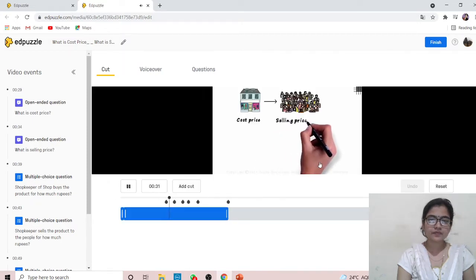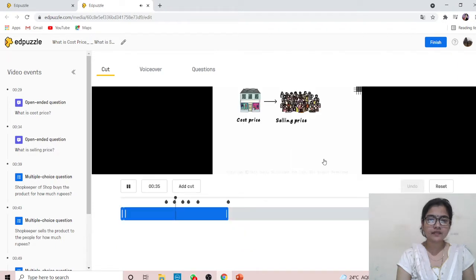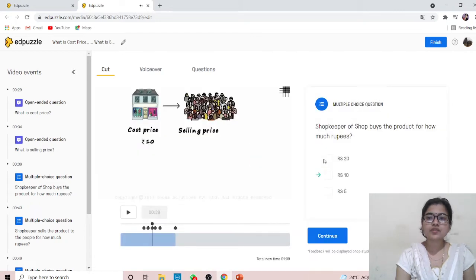And the selling price will be the price at which the shop will sell it to the people. What is selling price? Let's assume the shop buys it from the factory at 10 rupees. The shopkeeper buys the product for how much rupees?